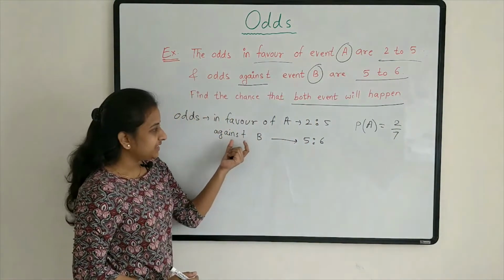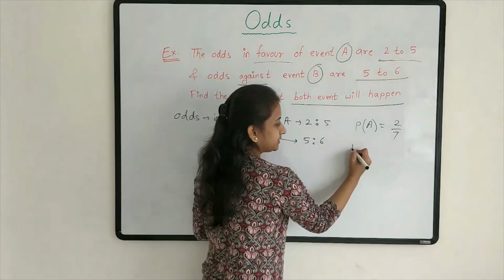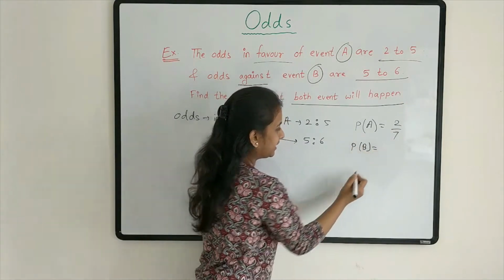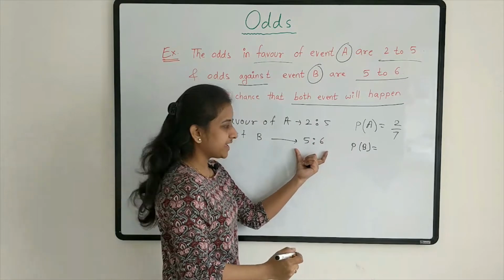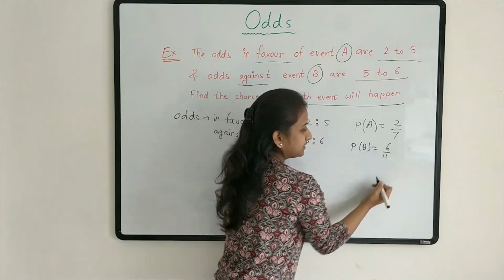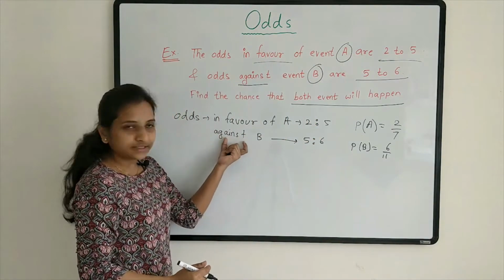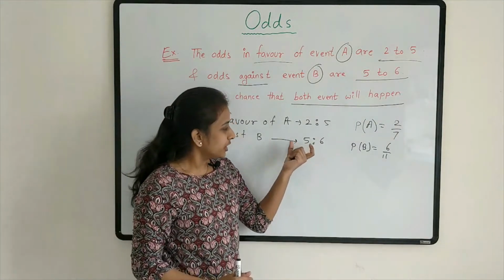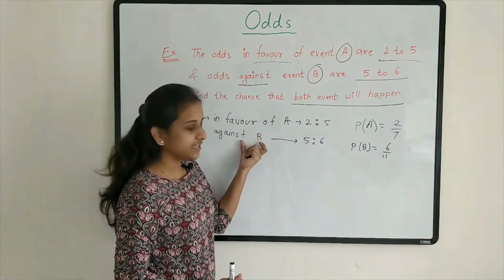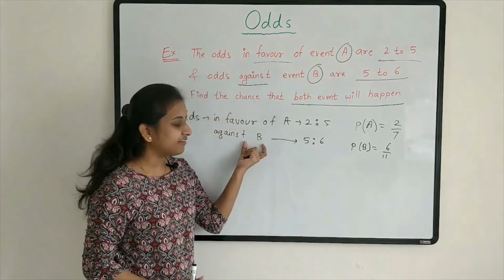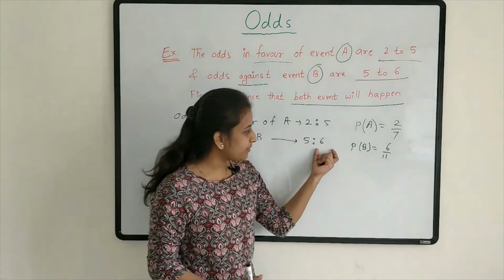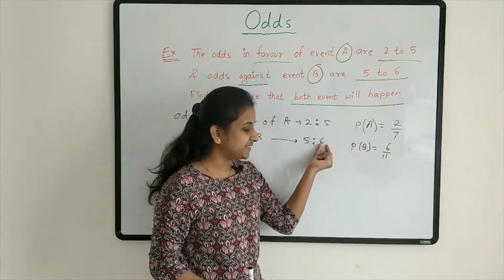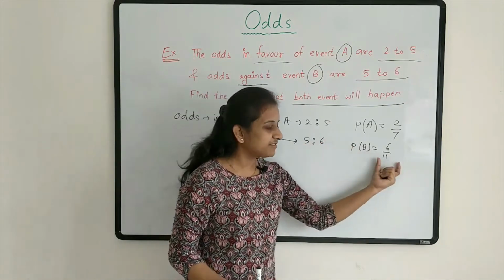Now, probability that event B will happen, it is 6 by 11. See, in this case, this odd is against event B, means 5 chances against this and 6 chances in the favor of this. So, probability that event B will happen means 6 out of 11.